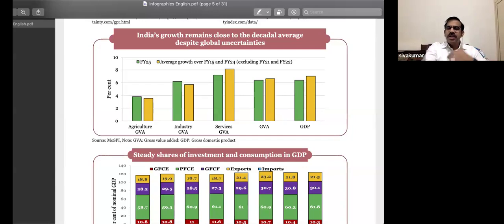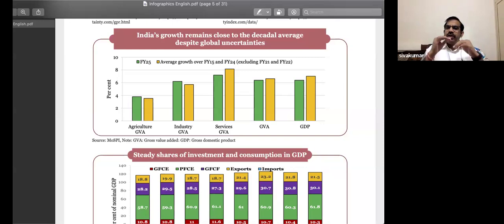Any kind of contribution by any of the factors of production at any stage is what we call value addition. And what's the formula for computing GDP using GVA? GDP is equal to gross value added.